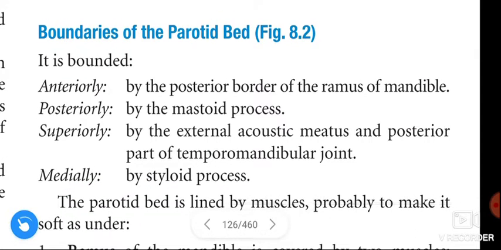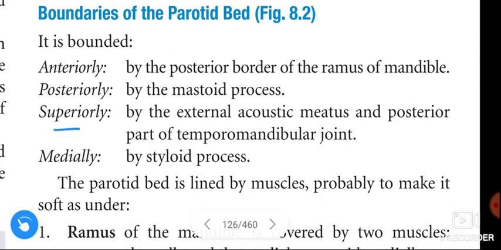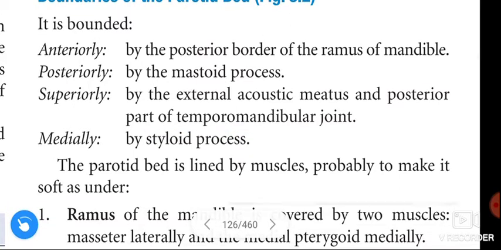See once again the borders of the parotid bed. It is bounded anteriorly by the posterior border of the ramus, posteriorly by the mastoid process, superiorly by the external acoustic meatus and posterior part of the temporomandibular joint, and medially by the styloid process.